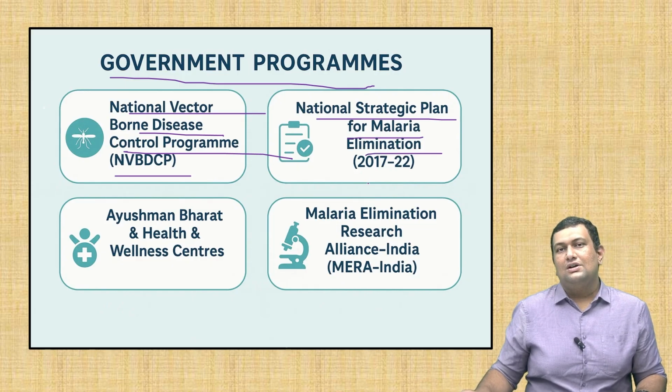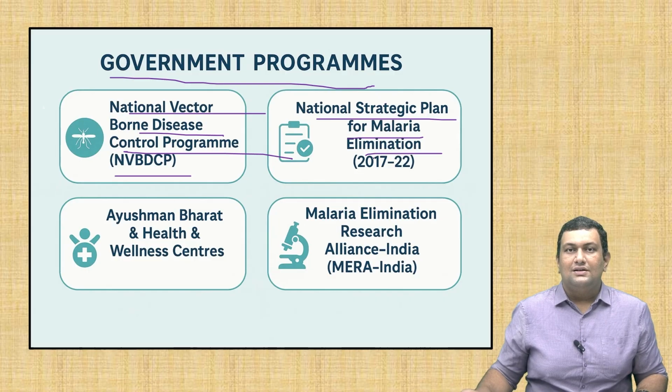It focuses on malaria elimination by 2030. It also focuses on surveillance-driven and region-specific initiatives for tackling malaria. Third one is Ayushman Bharat. Malaria diagnostics and treatment have been included in the Ayushman Bharat health package.